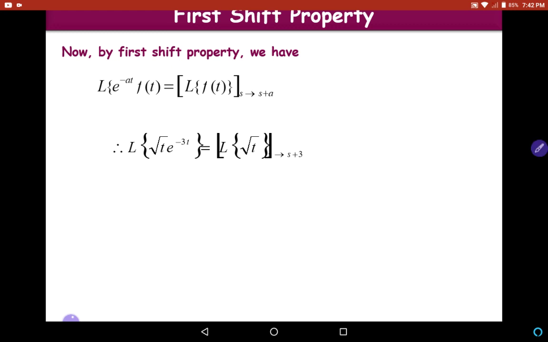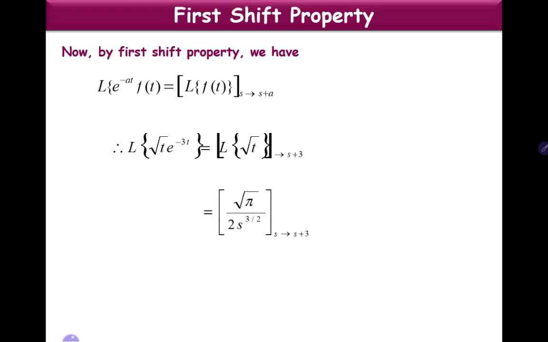Now L of root t is root pi by 2 into s power 3 by 2, with s replaced by s plus 3. Replacing s with s plus 3, we get root pi by 2 into (s plus 3) whole power 3 by 2. So like this, by using first shift property, we can easily derive L of e power at into f of t if we know L of f of t.